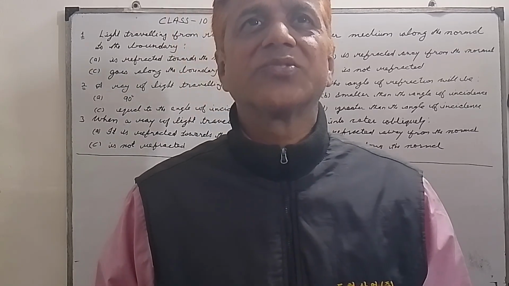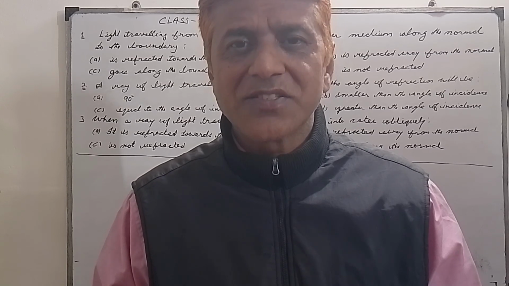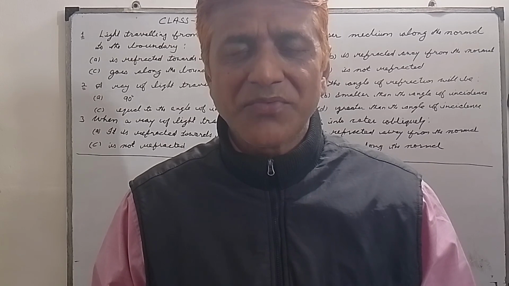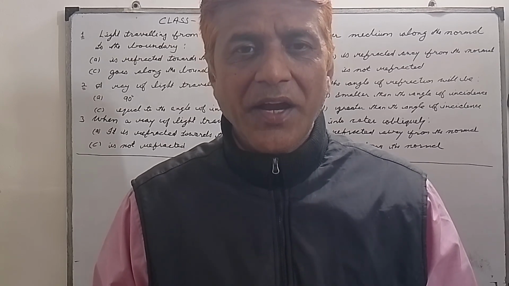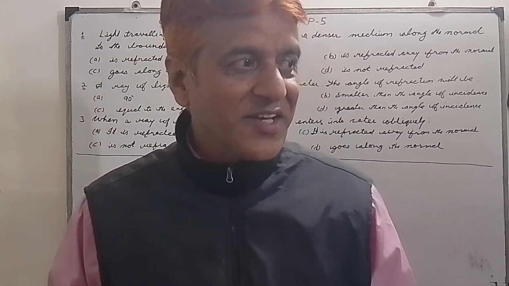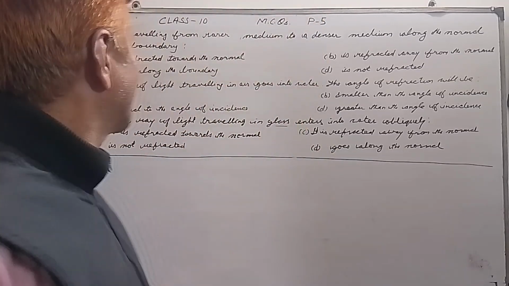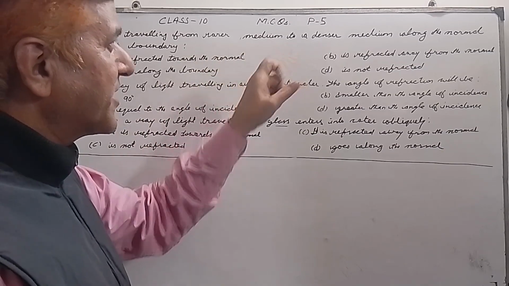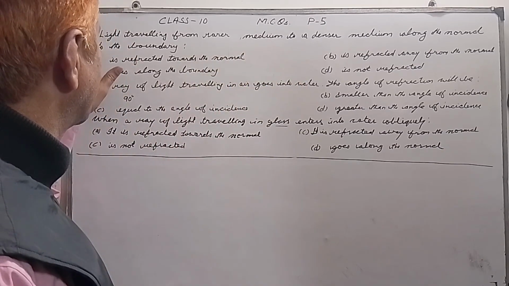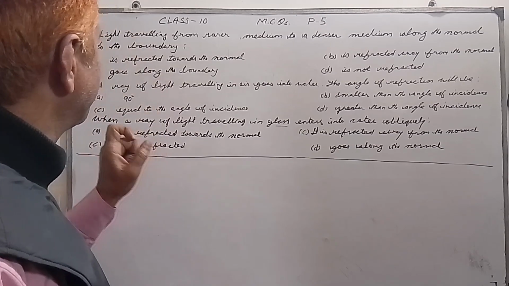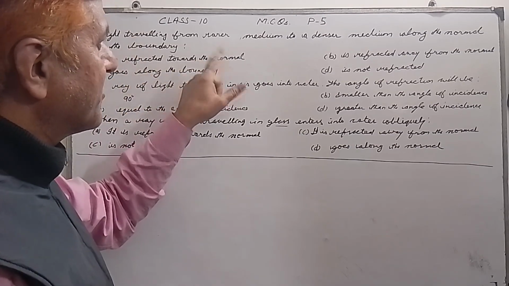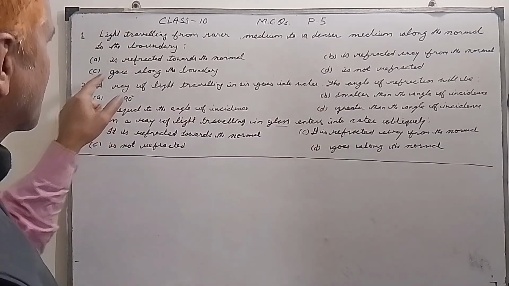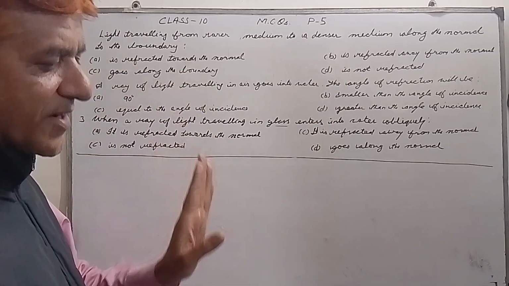As you know very well, we have started a series of MCQs. This is our fifth video of this series, so please watch the video till end. Our first question is: light traveling from a rarer medium to a denser medium along the normal to the boundary is refracted towards the normal, is refracted away from the normal, goes along the boundary, or is not refracted.